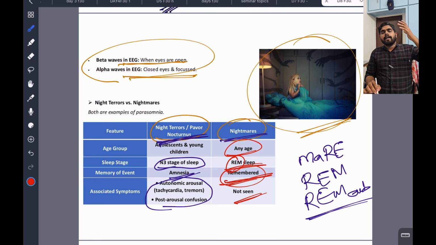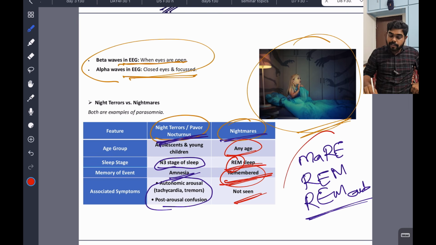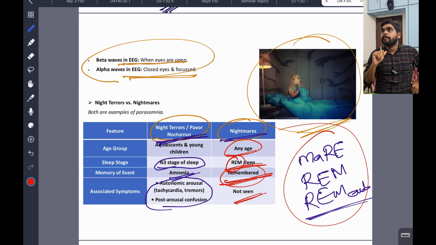In the end of the sleep, in the REM phase, you are going to see some dreams, like you have become the NEET PG topper. You are dreaming that, and you get up from the dream. You say, yeah, I saw a dream, I have become a NEET top ranker. So this is REM. You will remember that. This is very important. This is happening in the REM phase. That's why you are remembering.